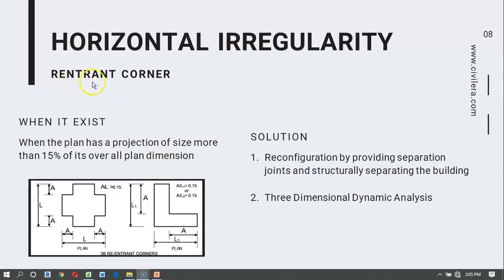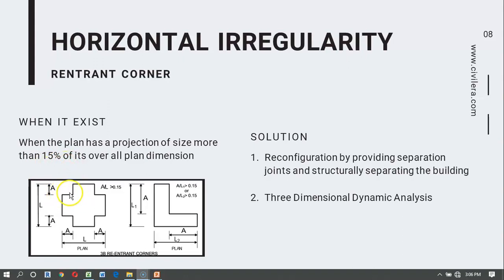Now here we are going to talk about re-entrant corner and how it creates horizontal irregularity. This is when the plan has a projection of size more than 15% of its overall plan dimension. So here these are all offsets. This is an L-shaped building. Now A is an offset and L1 is the total length of the building. So if A by L1 is more than 0.15, or if A by L2 is more than 0.15, then we call it a re-entrant corner and it is a horizontal irregularity.